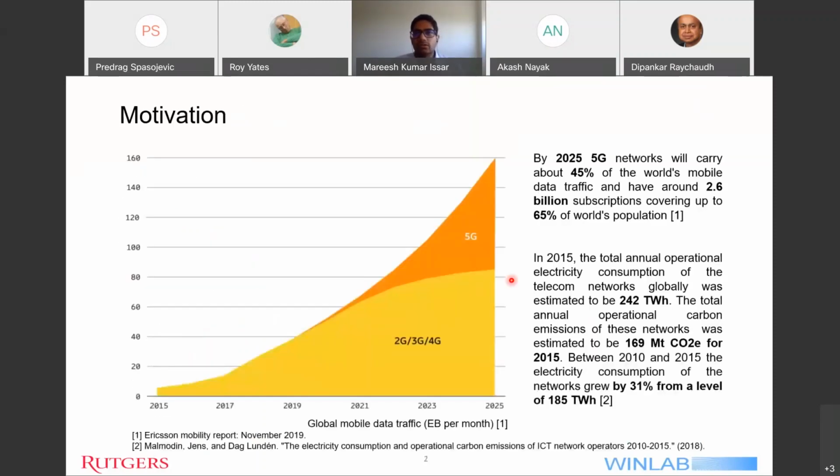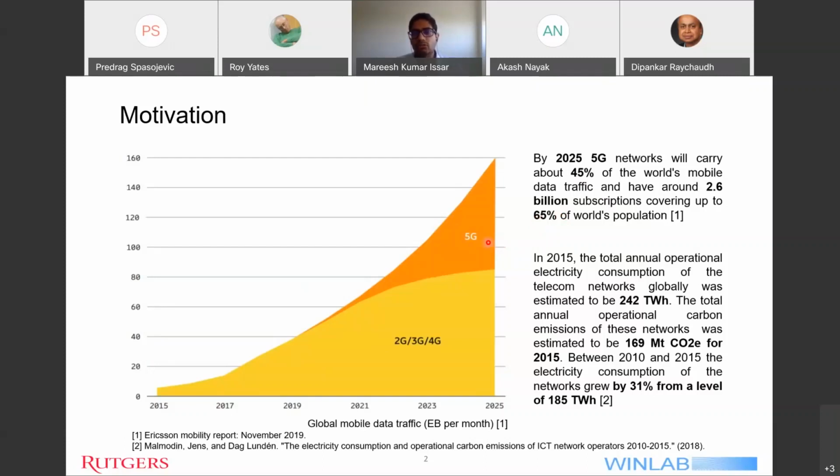Okay. So in this slide, you can see a graph which shows on the x-axis the year and on the y-axis the global mobile data traffic in exabytes per month. This graph has been taken from the Ericsson Mobility Report of November 2019. According to that same report, Ericsson states that by 2025, 5G networks will carry about 45% of the world's mobile data traffic and will have around 2.6 billion subscriptions covering up to 65% of the world's population.